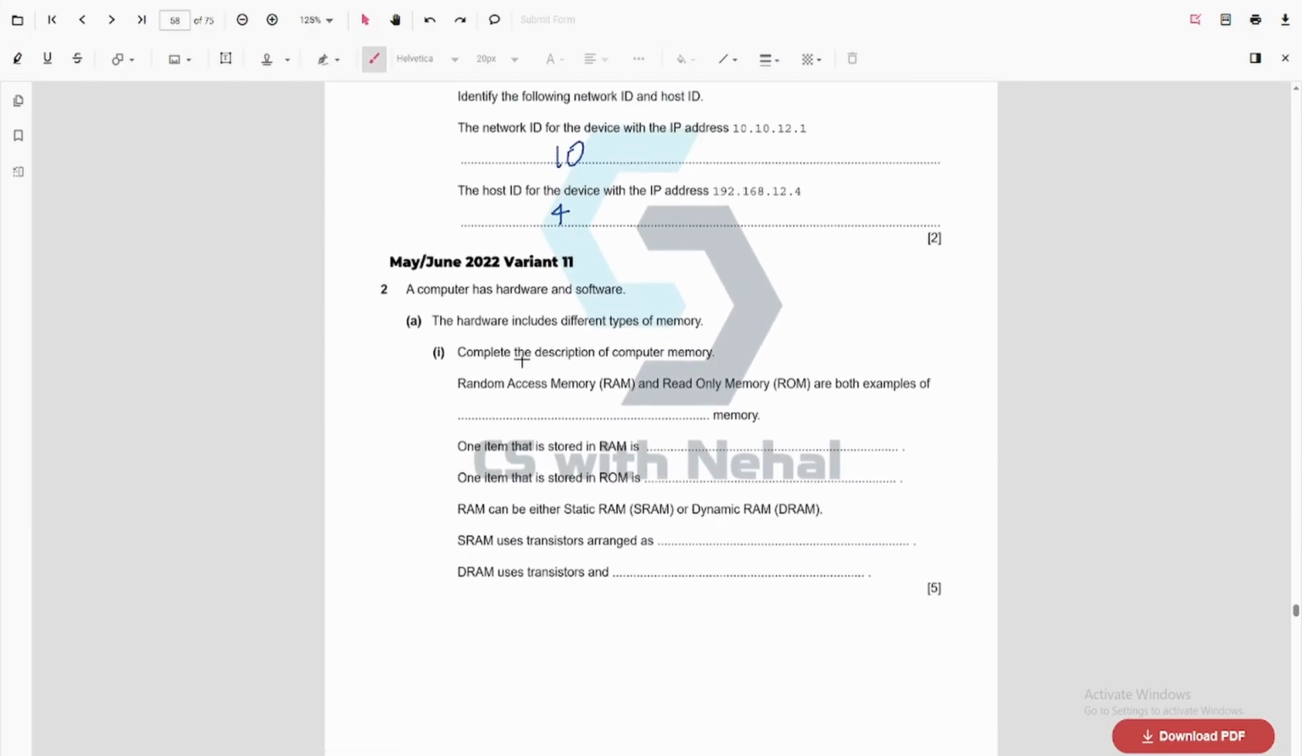Alright, coming to the next question. Complete the description of computer memory. So the random access memory and ROM are both examples of primary memory. One item stored in RAM is currently running software. Then one item stored in the ROM is the boot up or the BIOS. Then SRAM transistors are arranged as flip-flops. DRAM uses transistors and capacitors.